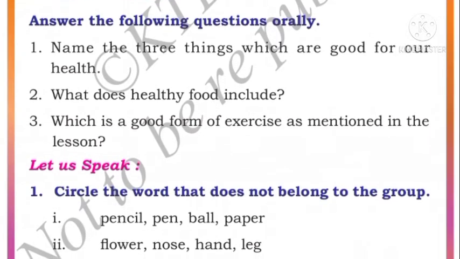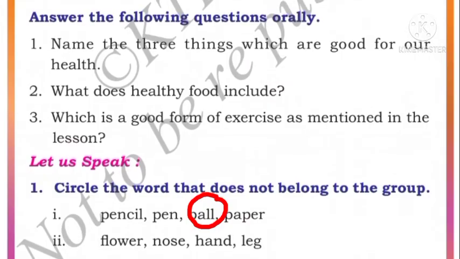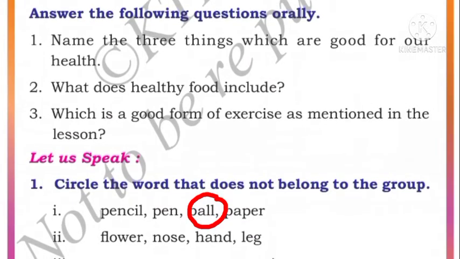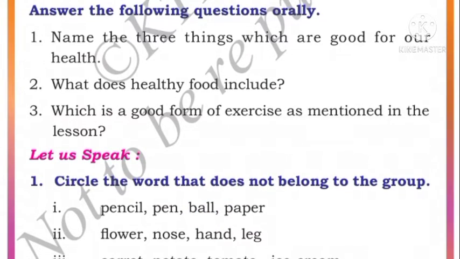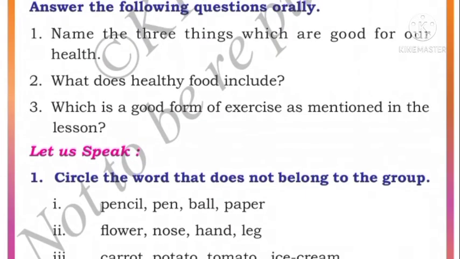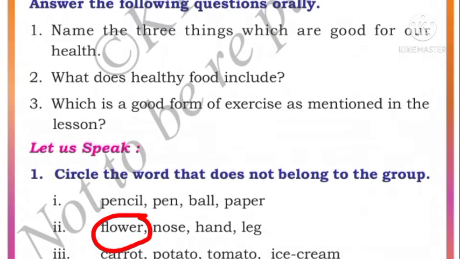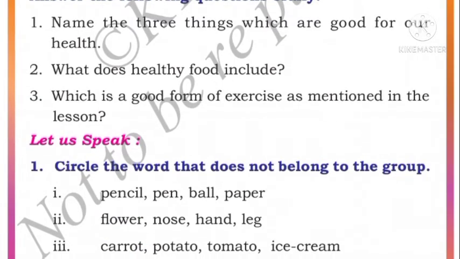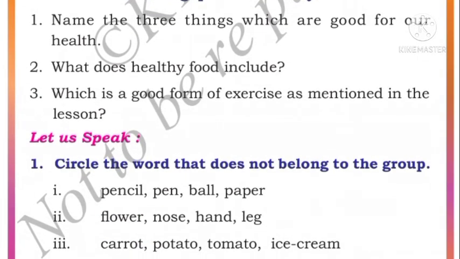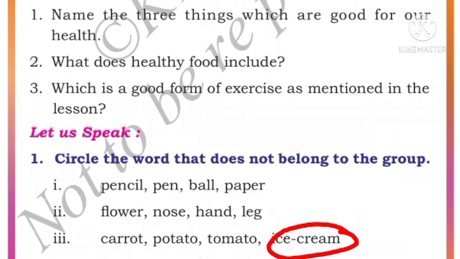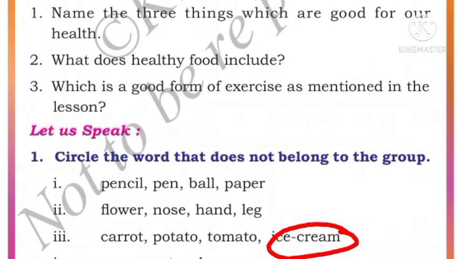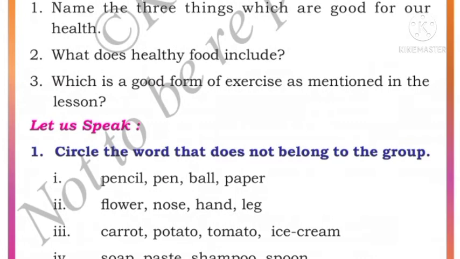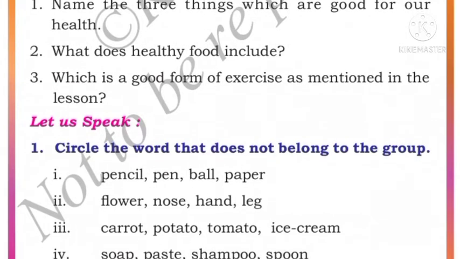Pencil, pen, ball, paper. Which is the word that does not belong to the group? Ball. Then flower, nose, hand, leg. Flower does not belong to the group because nose, hand, leg are the parts of the body. Carrot, potato, tomato, ice cream. Ice cream does not belong to the group because carrot, potato, tomato are vegetables. So we will circle ice cream.